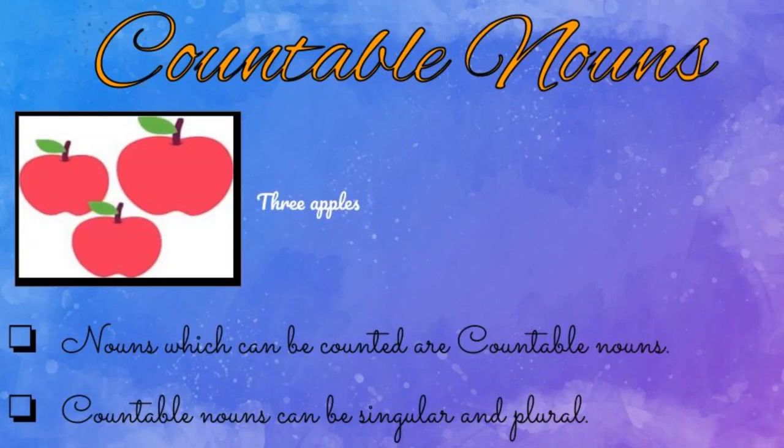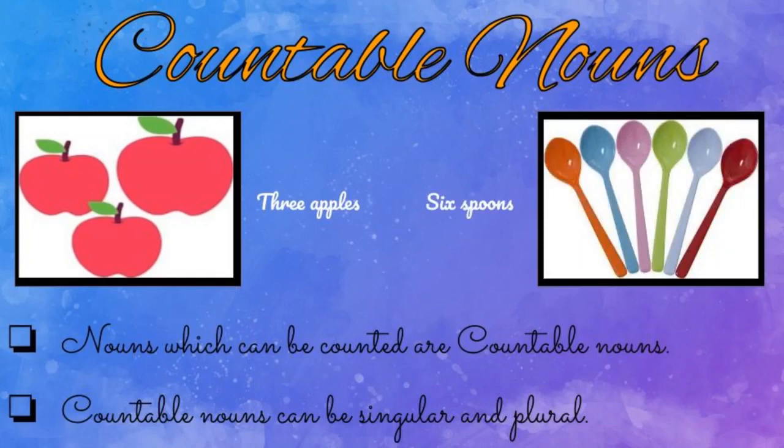How many apples are there? Totally 3 apples are there. So it is a countable noun because we can easily count the apples. Okay, let's move to the next example. Yes, spoons. How many spoons are there in the picture? Totally 6 spoons are there. So it is also a best example for countable nouns. And one more thing, countable nouns have both singular and plural form.